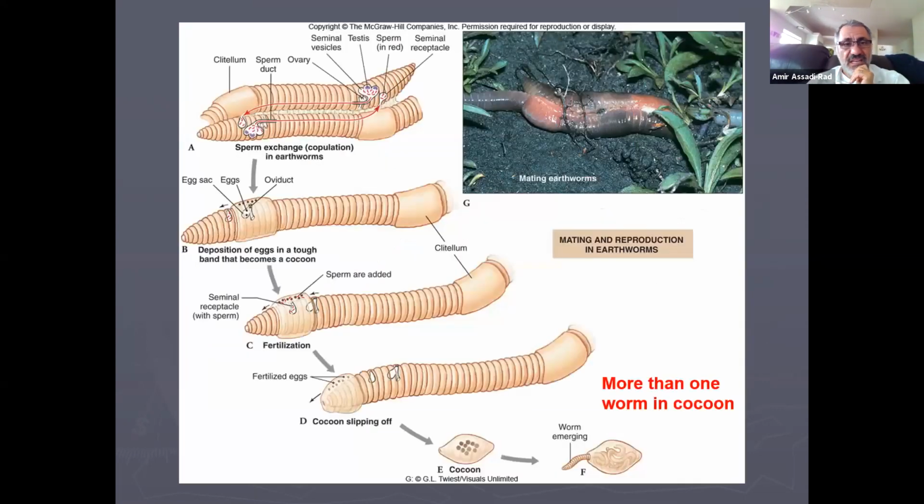Not too crazy. Here is showing you copulation when male and female come together, and of course the clitellum moves toward the anterior portion of the animal and becomes the cocoon. More than one worm inside of the cocoon.